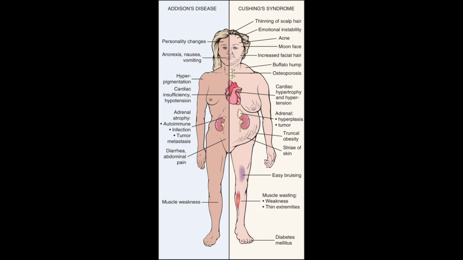Striae of the skin, you can see stretch marks and striping of the tissue. Easy bruising, muscle wasting, there's weakness. You can get thin extremities. So even as the midsection is growing, the legs and potentially the arms get smaller. And you can also end up getting diabetes as a coexisting condition.